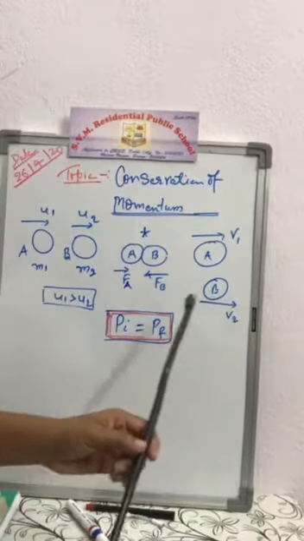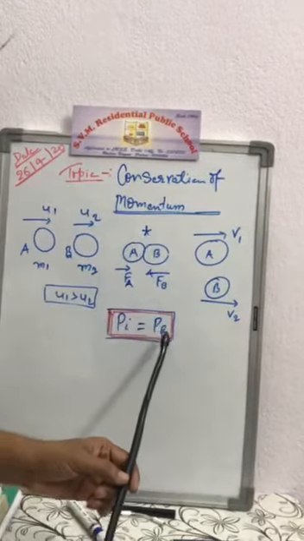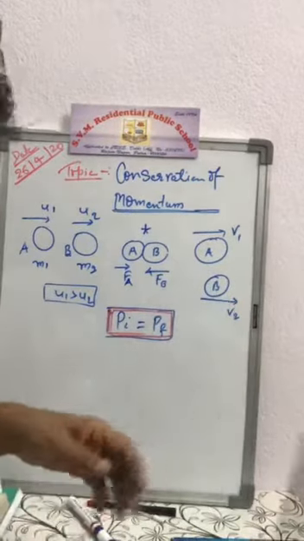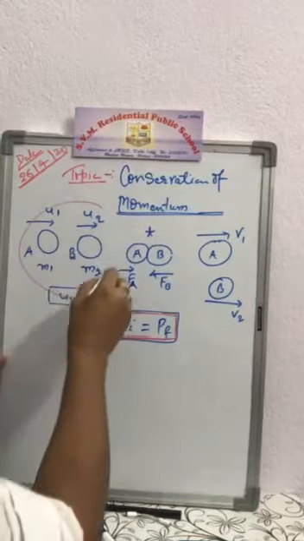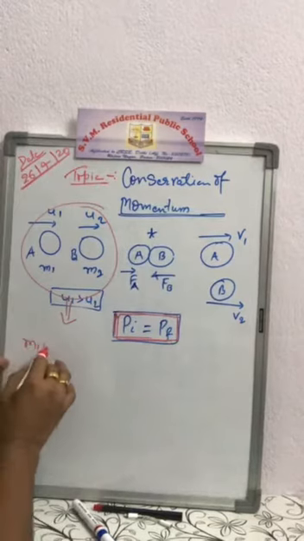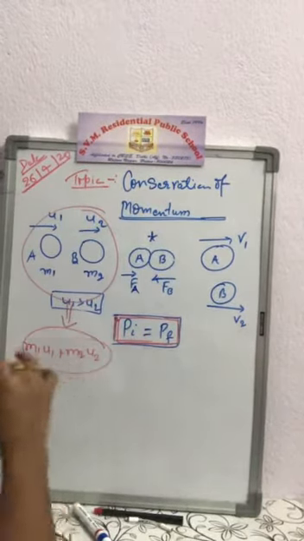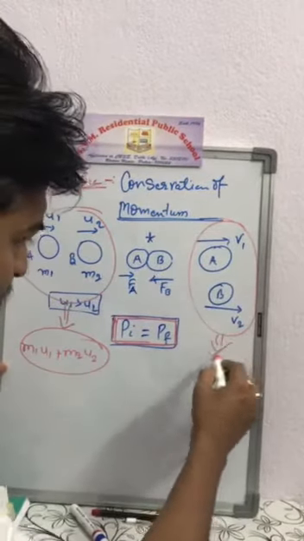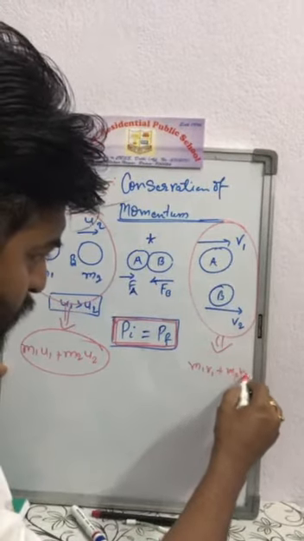Then we have to prove that P initial is equal to P final. The total initial momentum of A and B is m1 u1 plus m2 u2, and the final momentum of these two is m1 v1 plus m2 v2.